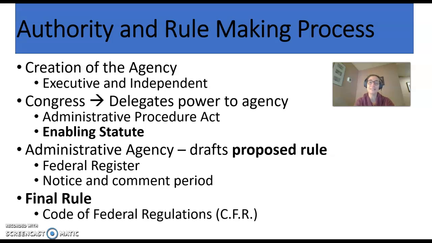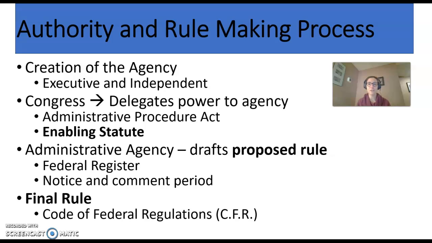I'll even use as an example the Affordable Care Act, or Obamacare. So Congress passes a comprehensive statute. But in that statute, there is delegation of power to administrative agencies to make rules that help promulgate and enforce that statute, kind of like the nuts and bolts and details, if you think of it that way. And then Congress turns to the agencies in charge and says, now you make the rules.